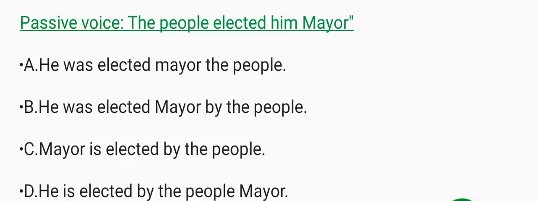Passive voice. The people elected him mayor. A. He was elected mayor the people. B. He was elected mayor by the people. C. Mayor is elected by the people. D. He is elected by the people mayor. Correct answer: B. He was elected mayor by the people.